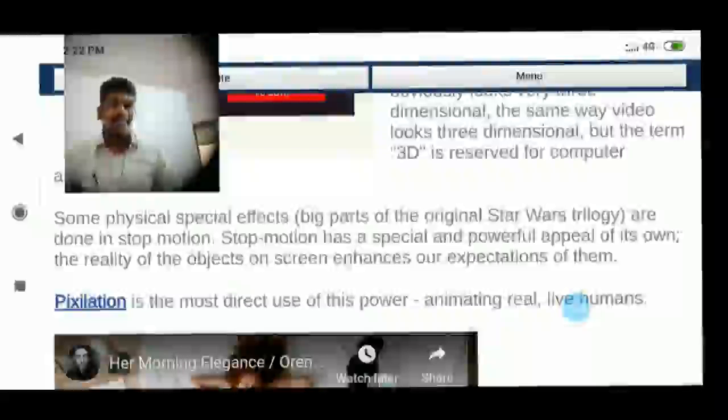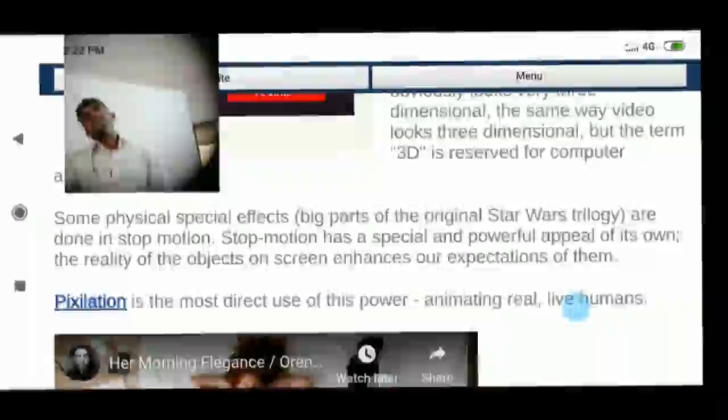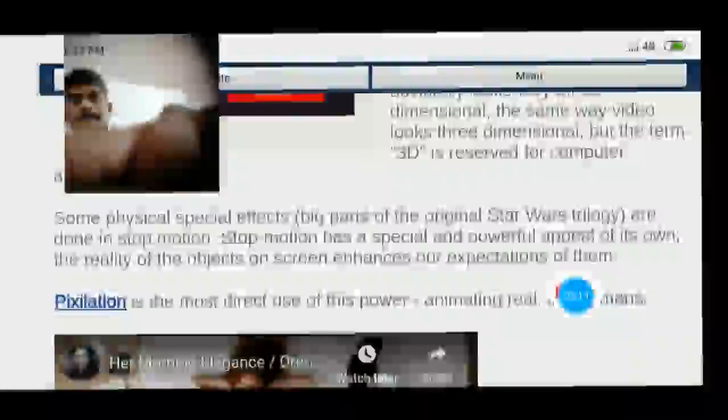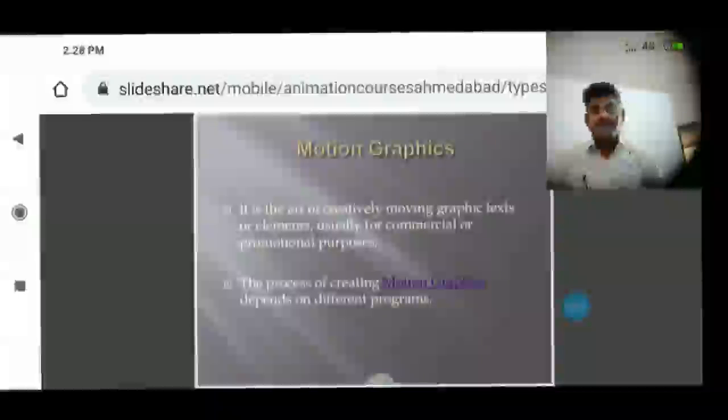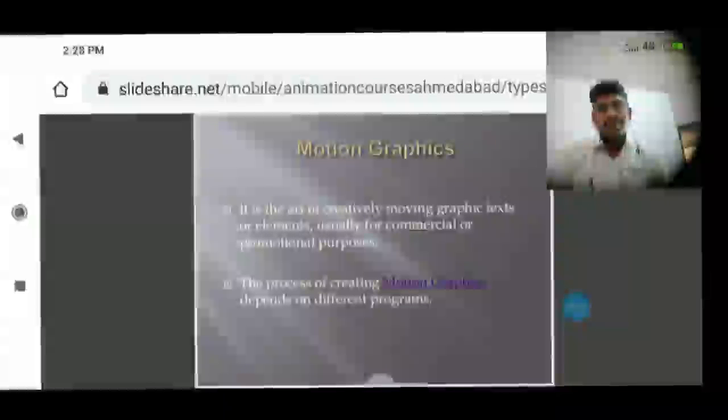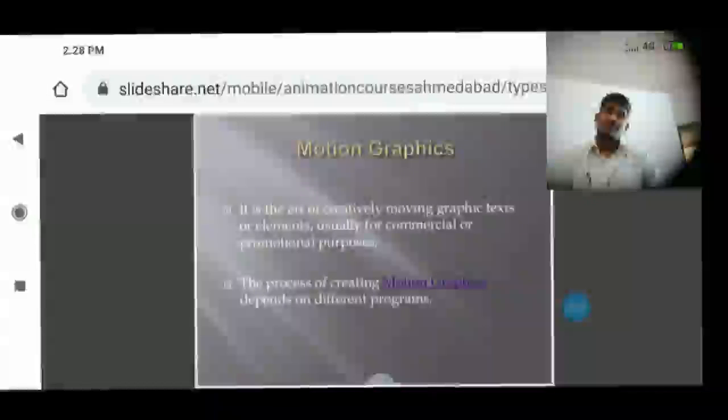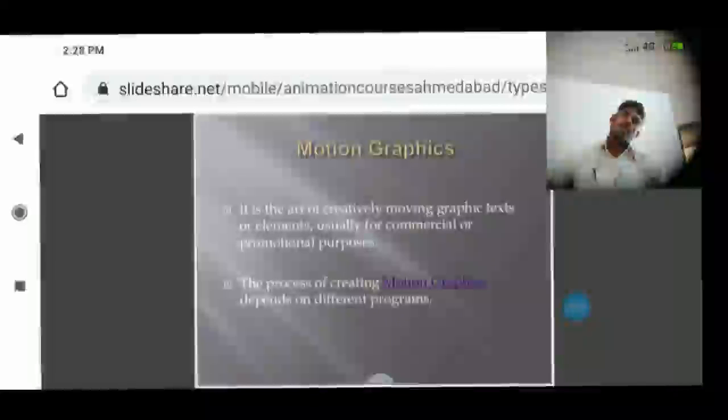We will see the last type of animation, called motion graphics animation. The last one is motion graphics animation, another type of animation that you use. Many types of animation are there because in day-to-day life the technology is very advanced, so everything comes new. New features are being added to the old concepts that already existed, and everything becomes new day by day.